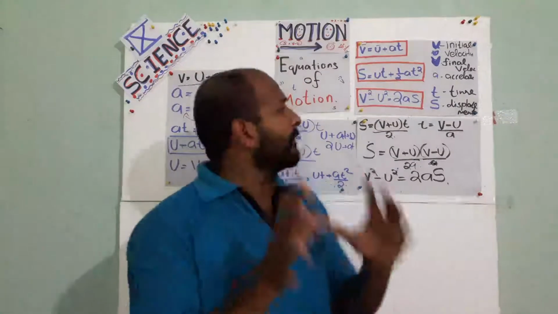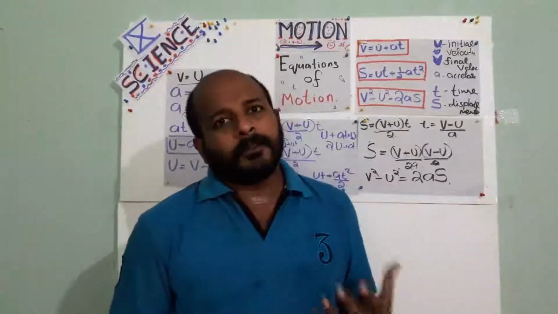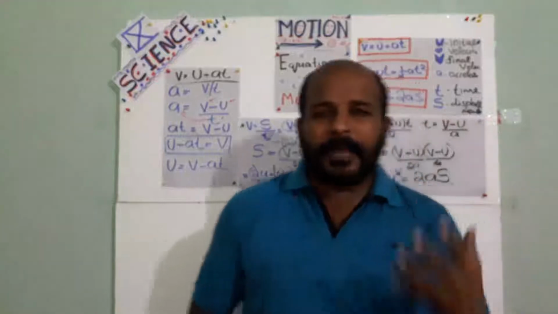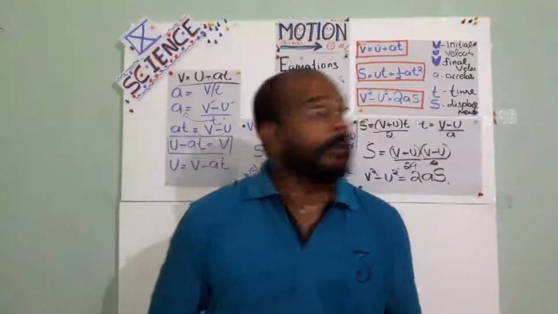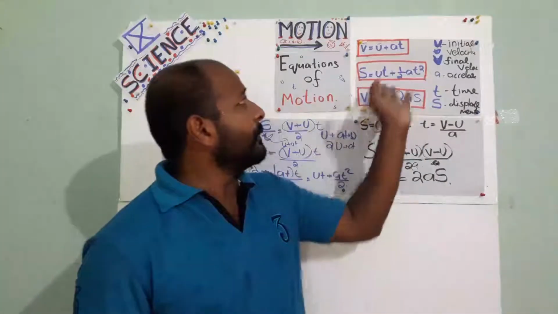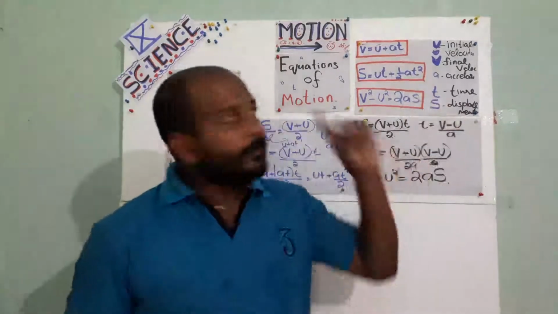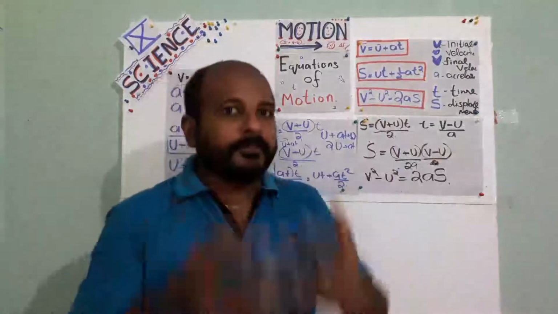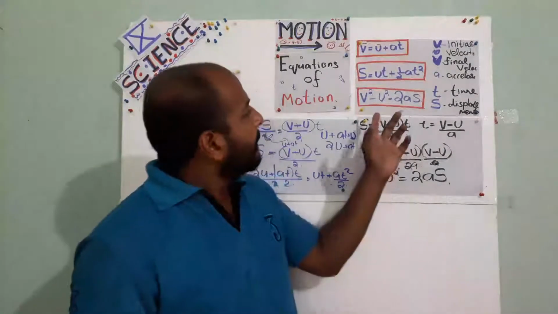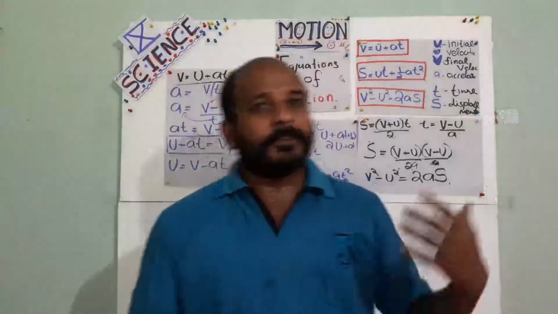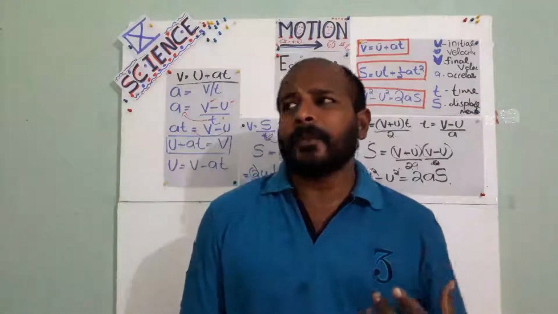So this is only an introduction for that velocity time graph. From that graph, how you can take the value of displacement. Okay, displacement already we know that is ut plus half at square. We have the equation. So from that graph, we need to derive these three equations. That is also an essay. This method, if you know, it will be very easy for you.